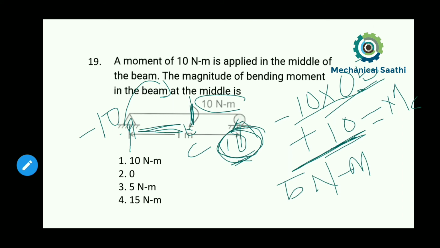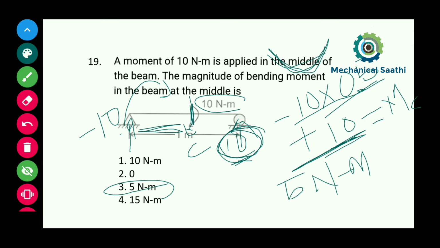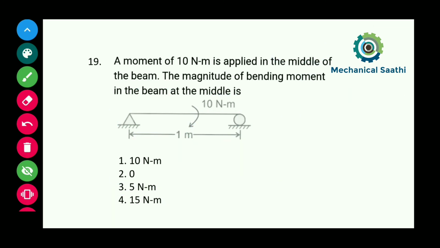Because this is a hogging moment, we get a moment like this, so we have to take it negative. Here also we get our answer as 5 Newton meter. So for this question our answer will be option 3.